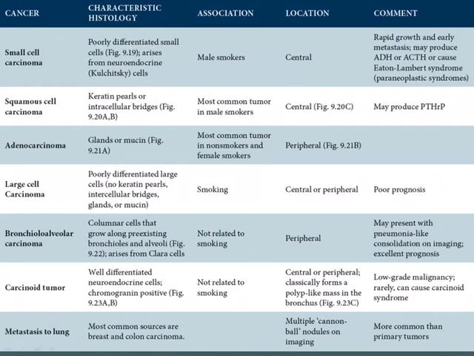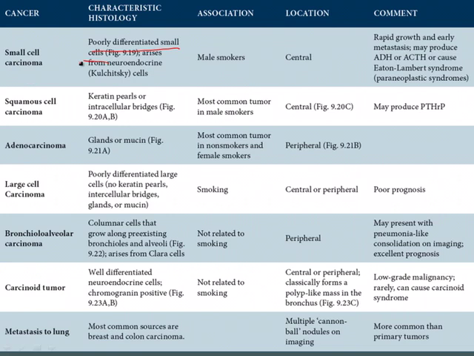With that background in mind, let's review some of the major histologic subtypes of lung cancer present in this table in your text. The first that I mentioned is small cell carcinoma. Of course, we always start there because we want to divide small cell carcinoma from everything else. And that's because, again, small cell carcinoma is treated up front with chemotherapy, as opposed to the others which would be treated up front with surgery. Now, small cell carcinoma's characteristic histology will be poorly differentiated small cells. Often the tumor is mitotically active and exhibits necrosis, and then has characteristic features of small cell carcinoma.